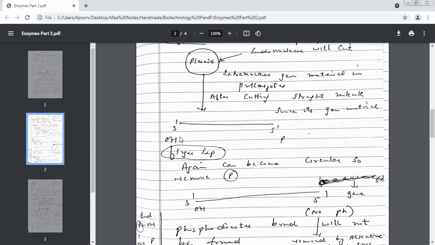So adding an insert, when I say insert, I mean a foreign gene. Adding an insert is always easier. In which kind of DNA, circular or linear? Linear DNA. Remember, beta, this is the only step which is easier in linear DNA. All other steps, the circular DNA is always useful because it is smaller in size.